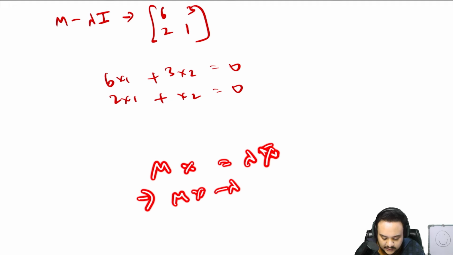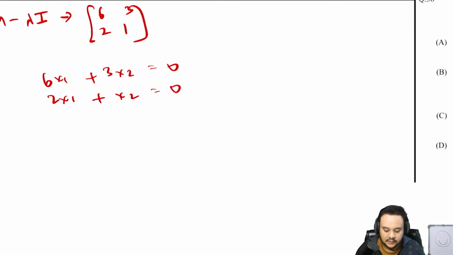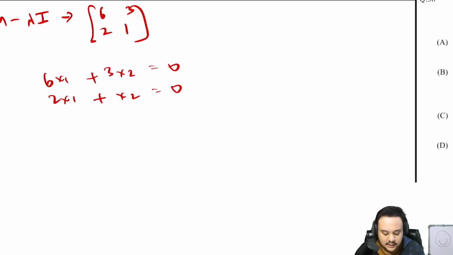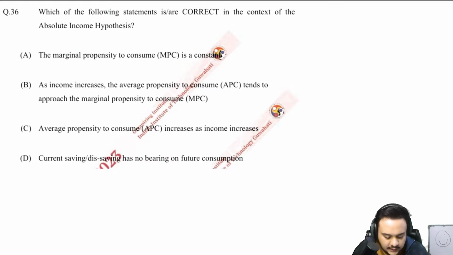So Mx minus lambda x is equal to 0. You take x common, (M minus lambda I) x is equal to 0, and lambda is nothing but your eigenvalue, right? So from that you got the equation that the question was asking for. Let us move on. Then look at the 36th.